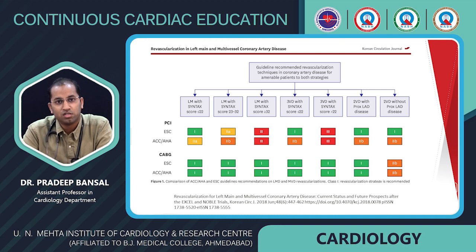But for left main with SYNTAX score of more than 32, only CABG is indicated, PCI is not recommended. In three-vessel disease with SYNTAX score of less than 22, PCI is also recommended, and in three-vessel disease with SYNTAX score of more than 22, PCI is not recommended. But with two-vessel disease with proximal LAD disease, PCI is a class 1 indication and CABG is also indicated.